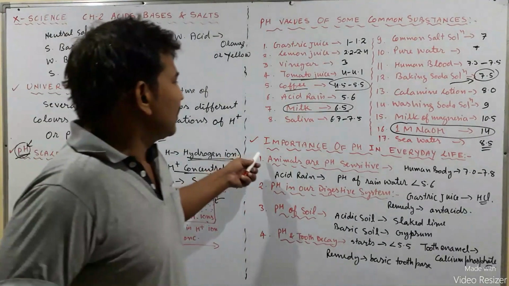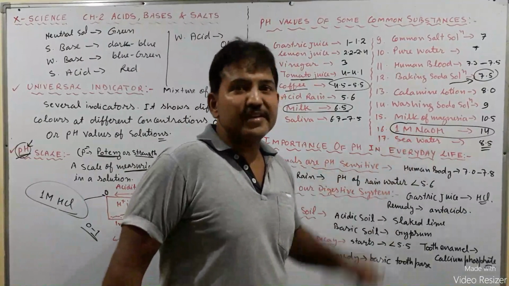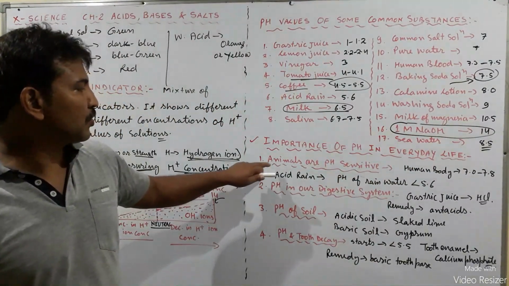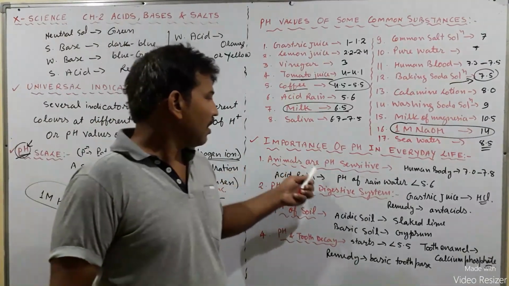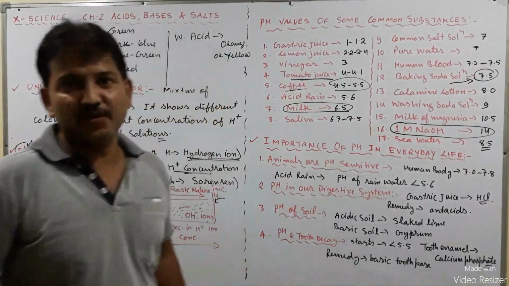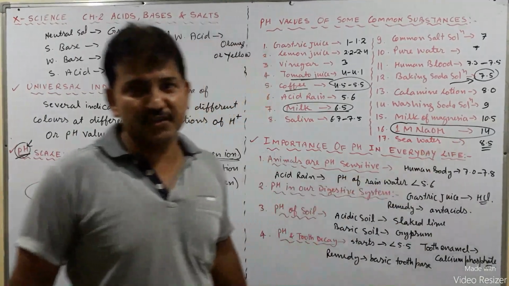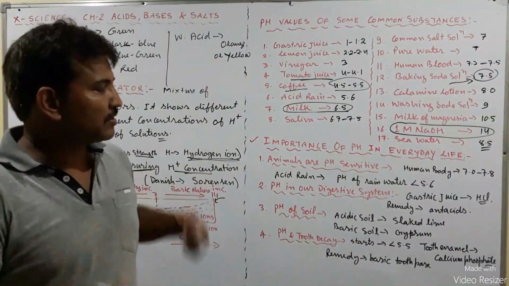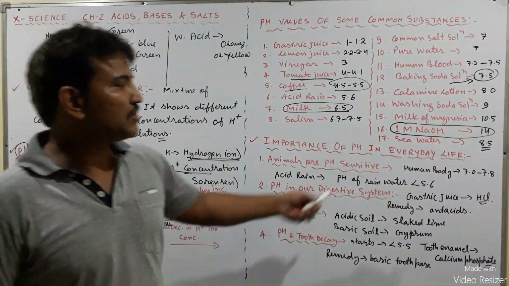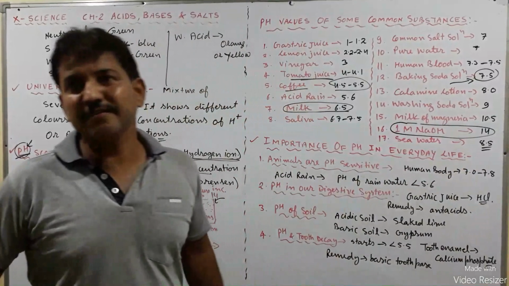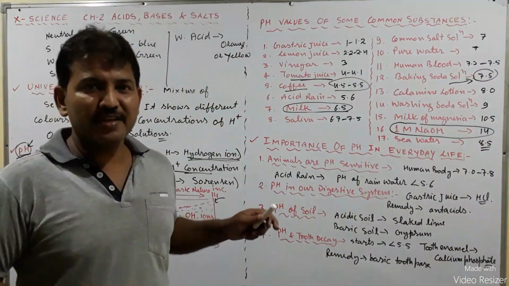Now let us talk about the importance of pH in everyday life. First of all, we will discuss how animals are pH sensitive. The human body has the pH range 7 to 7.8. If our pH remains between 7 and 7.8, that means we do not have any problem.